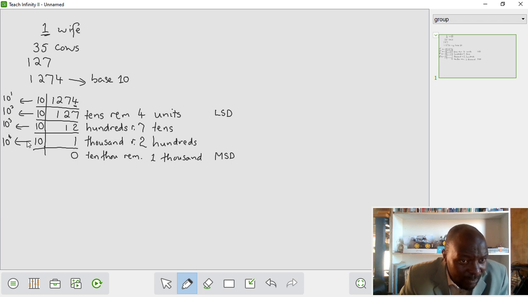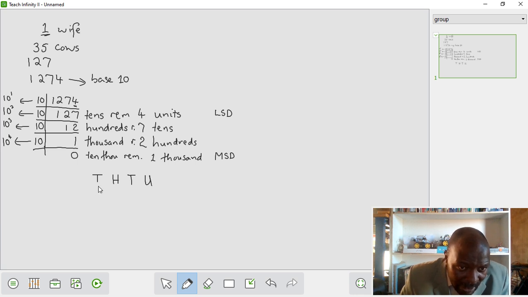Our 1,000 is 10 to the power of 3, and our 10,000 is 10 to the power of 4, which I believe we know already. So now what we are saying here is we have 1,000 here, we have one set of 1,000, we have 2 sets of hundreds, we have 7 sets of tens, and we have 4 units.